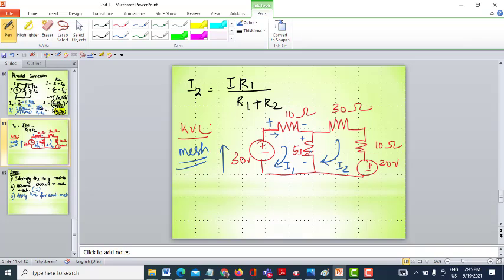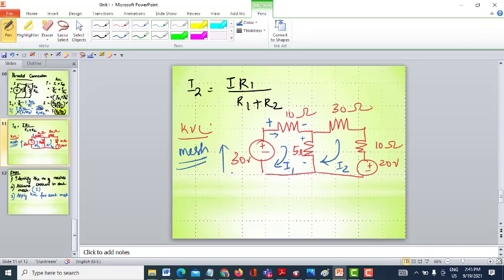One more thing I need to tell you here is about the 5 ohm resistor, because this is common between mesh 1 and mesh 2. When I am considering mesh 1, I will consider I1 current to be dominating over I2. When I am writing the KVL equation for mesh 2, I will assume that I2 current is dominant over I1. Keep in mind, the 5 ohm resistor has the difference of current, I1 minus I2, flowing across it.